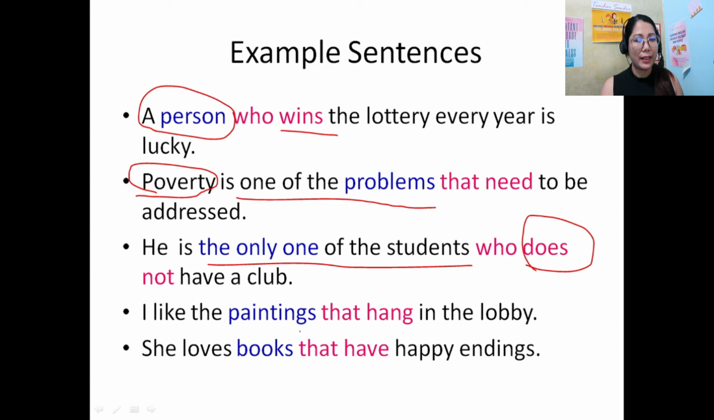I like the paintings that hang in the lobby. So the word or noun that precedes the relative pronoun here is plural. Then we have to use hang. She loves books that have happy endings. So the word books precedes the relative pronoun. Hence, we have to use the plural verb.